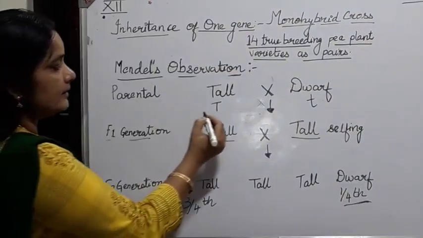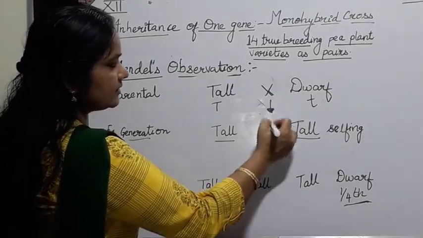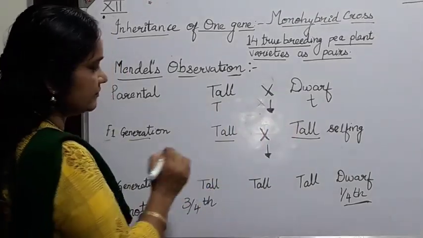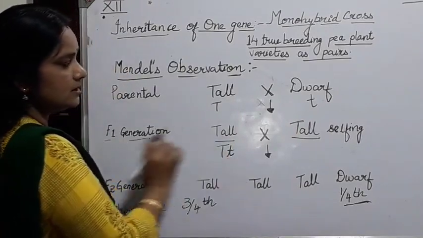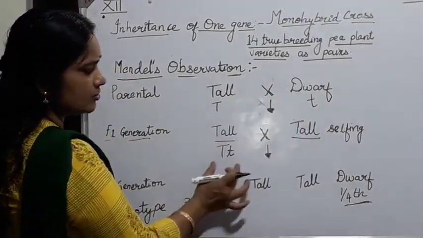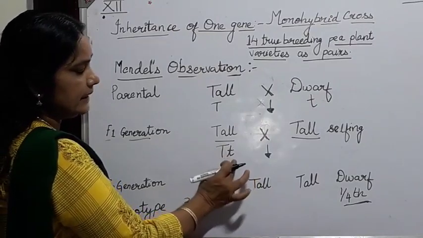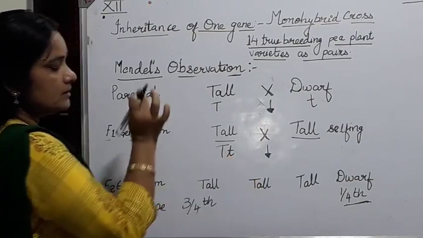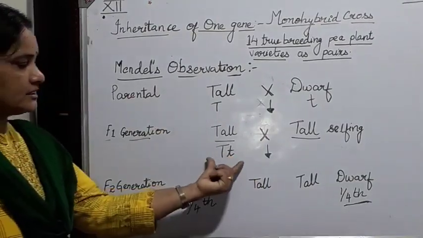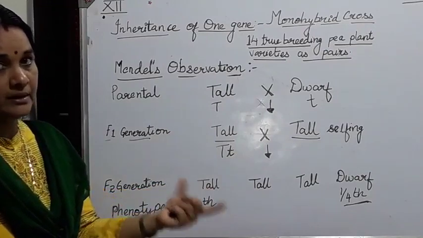And then after the hybrid cross, he found that in the F1 generation the tall plants had capital T and small t. So what we are writing here, the factors which are being transmitted, is known as genotype. Genotype.